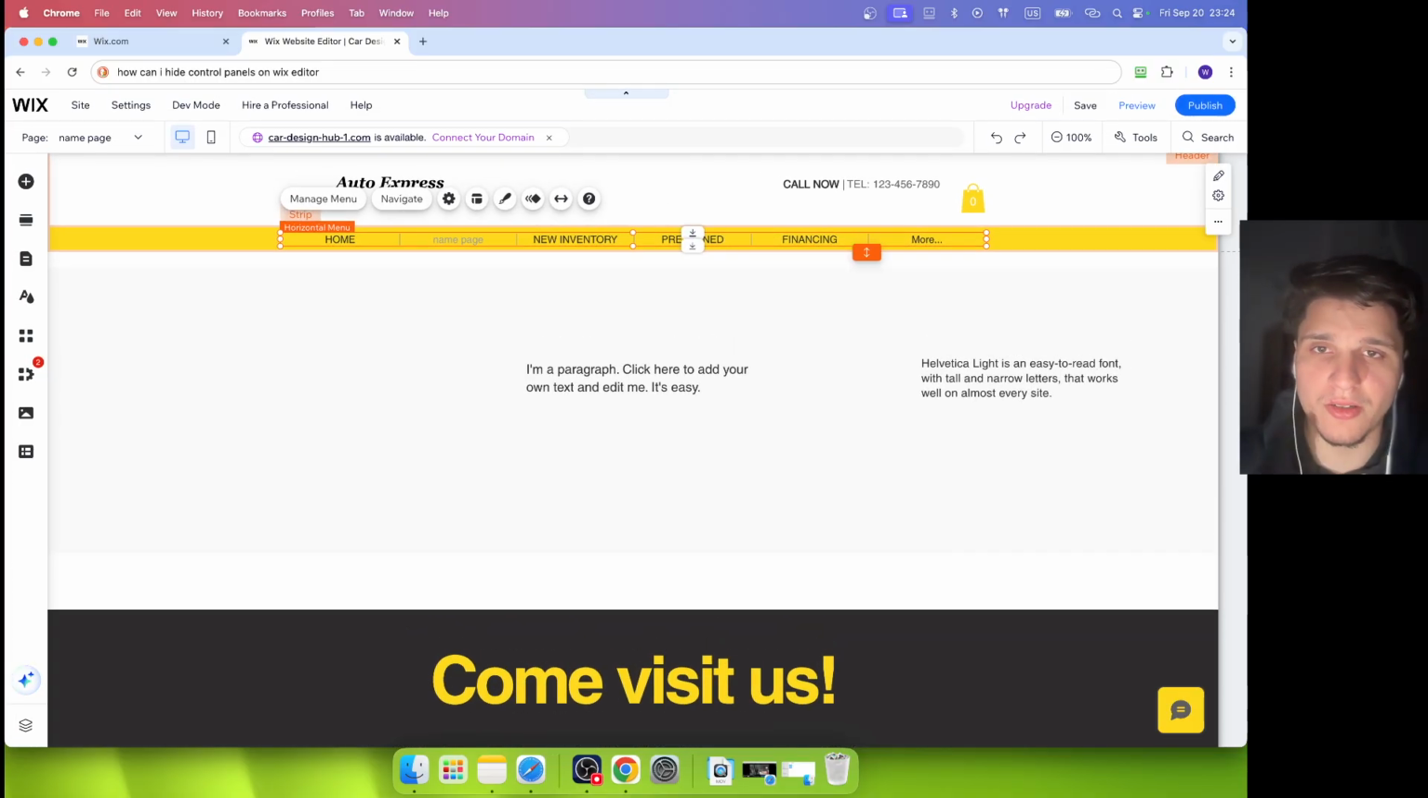And while I'm editing, while I'm designing, how I found this helpful is I want to see quickly how the website looks without this here. I just need to click there and hide controls, right?